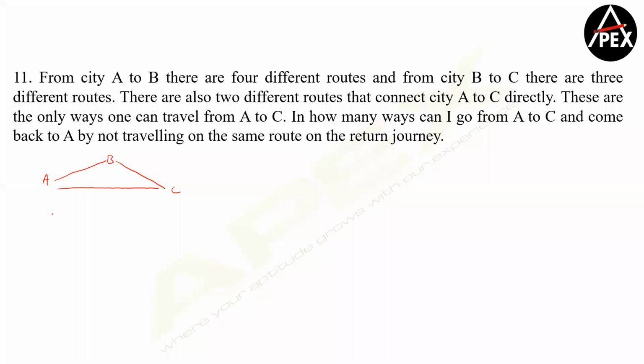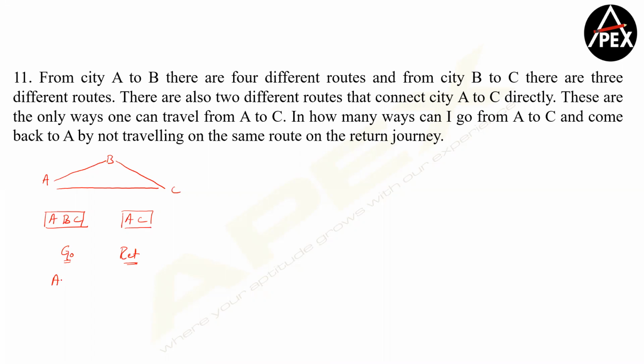So I have an independent path called A, B, C. I also have an independent path called AC. Both of them are independent activities. Now, I can go and come via both the paths. Right? Now, if I understand it this way, let me write it like this, going and returning. So what can be the possible cases first? Okay, let's write it down.